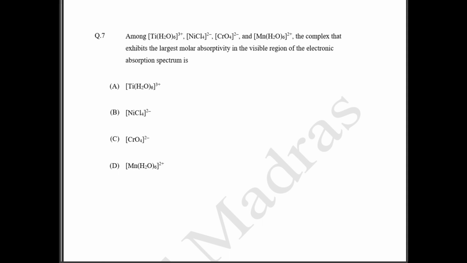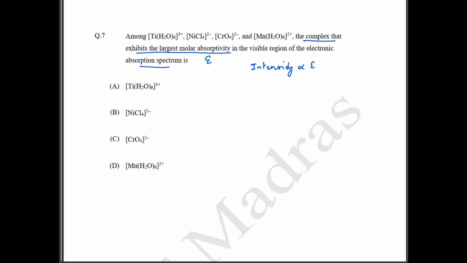Among the complexes, they have given 4 different complexes that exhibit the largest molar absorptivity in the visible region of the electronic absorption spectra. So they are asking in which of these the molar absorptivity will be higher. Your intensity is directly proportional to your molar absorptivity. That means if the complex exhibits more intensity, then it is going to have more molar absorptivity.